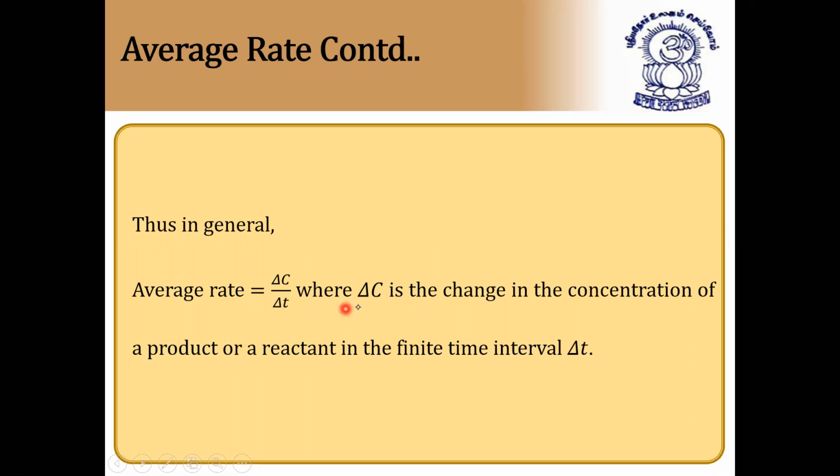Common is what? Delta C, right? Because delta C can be C2 minus C1, divided by delta T, which means T2 minus T1. But delta C can be taken for the concentration of either a reactant or a product. For a reactant, we have to use the minus sign, and for a product, we have to use the plus sign. So that is the concentration interval, and the time interval is delta T.